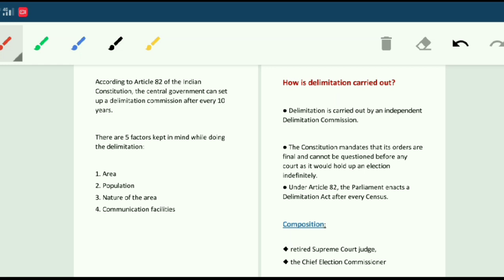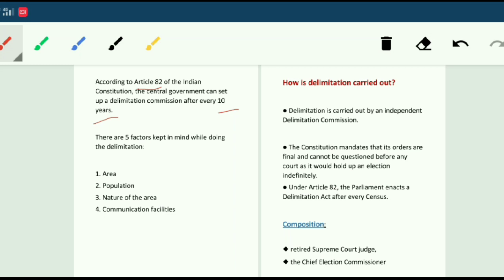So let's move to our topic, delimitation and its concern, as it has been in the news from last week. According to Article 82 of the Indian Constitution, the central government can set up a delimitation commission after every 10 years, after every census. This article gives the central government the power to set up a commission which will decide the boundary of a particular state or of an area.